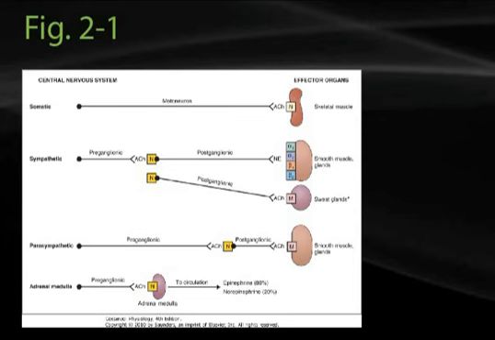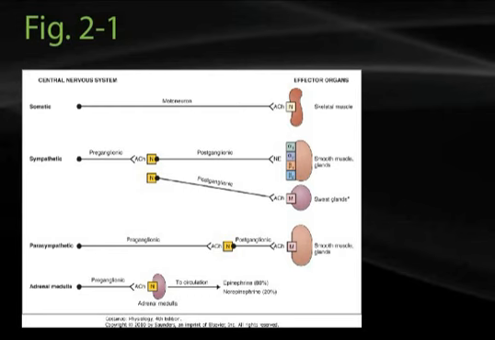The adrenergic neurons use some form of adrenoreceptor, alpha 1, alpha 2, beta 1, or beta 2, whereas the cholinergic neurons are muscarinic. The parasympathetics have long preganglionics, short postganglionics, again acetylcholine at a nicotinic receptor at the ganglia, and acetylcholine at a muscarinic receptor at the effector organ.